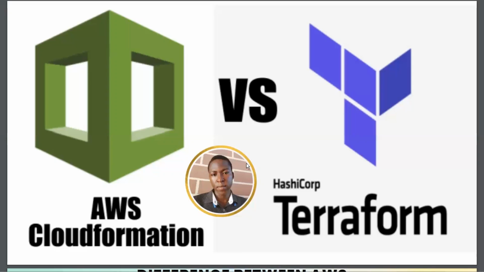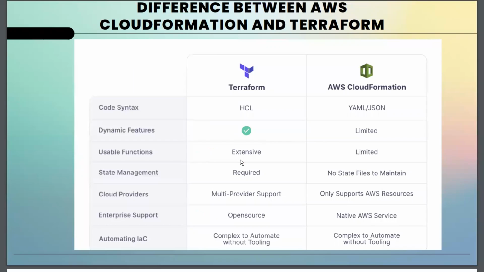I think that's all you need to know about that difference. Then let's take a look at the next difference. In terms of code syntax, HashiCorp Terraform uses the HCL language, while CloudFormation uses YAML or JSON. We say they are declarative, that is, what you see is what you get, while in imperative, you say what you want, then the rest is fed in for you. But Terraform falls in the middle, that is, partially declarative and partially imperative. And that's why it's very good for you to go for it.